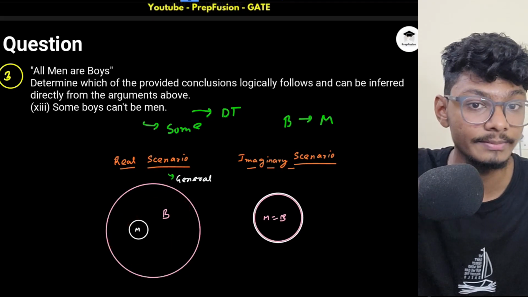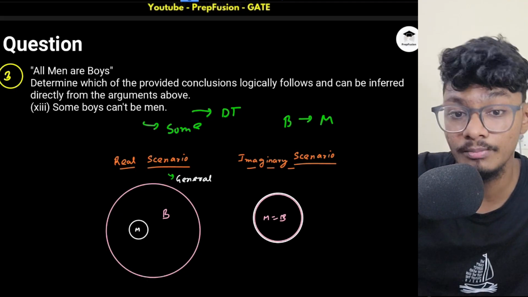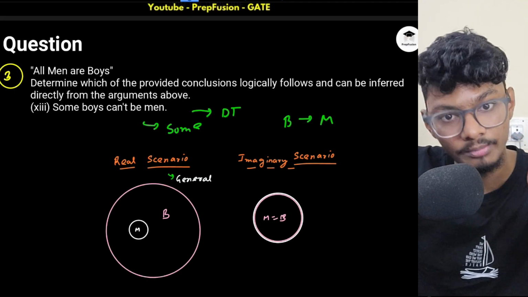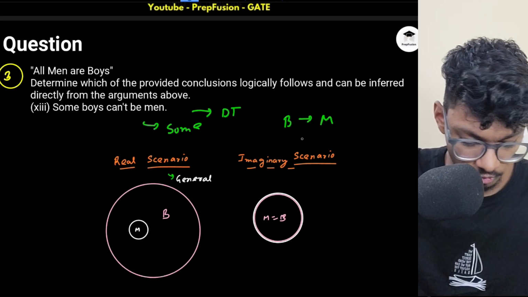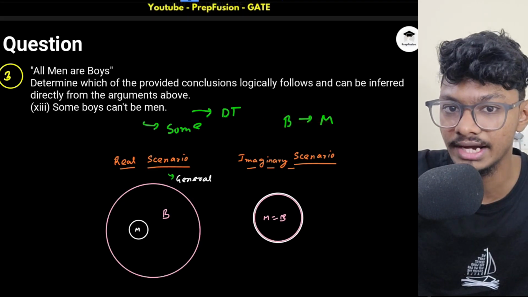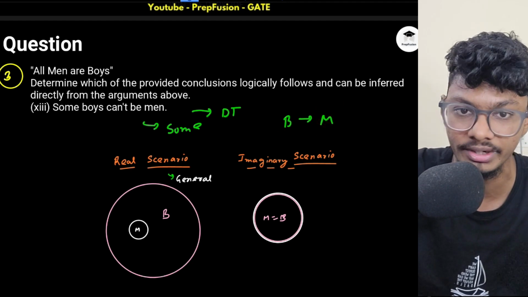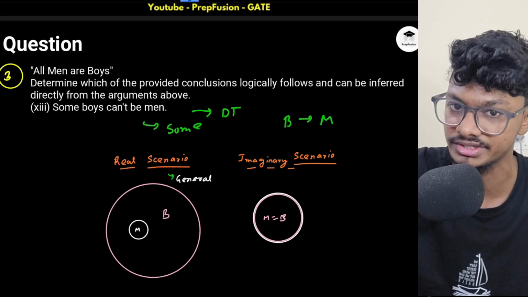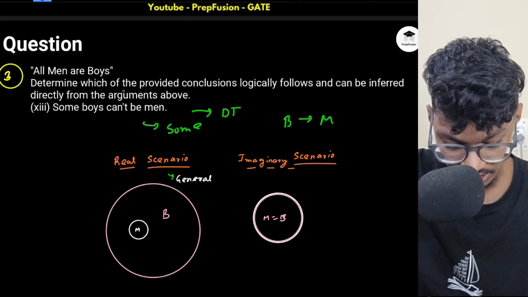Why? Because he is telling me some new information. Person B is telling me some boys can't be men. All men are boys, you're not telling me anything new. But some boys can't be men. So if I'm going from boys to men, I don't have any exact relationship, right? I know from men to boys the exact relationship, but from boys to men, I don't know the exact relationship. That's why this will be definitely true, because he's telling me some new information, and this is a possibility. This is a possibility, and this is a possible conclusion.